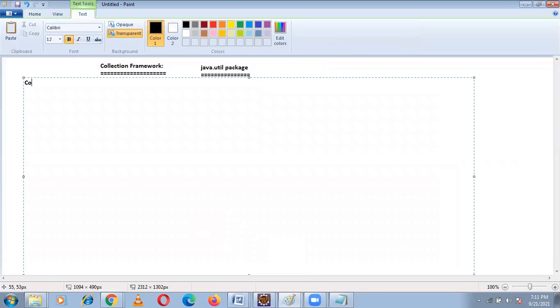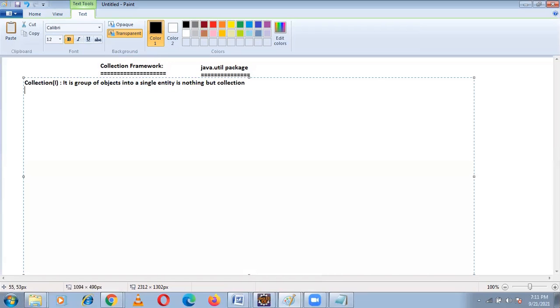Here, first of all, collection is an interface. What is collection? It is a group of objects into a single entity. That is nothing but collection.